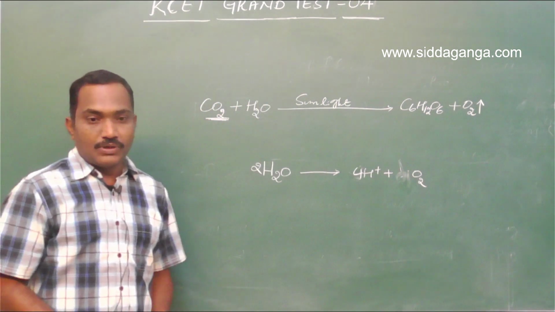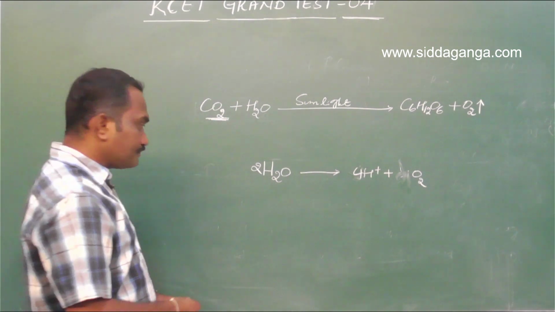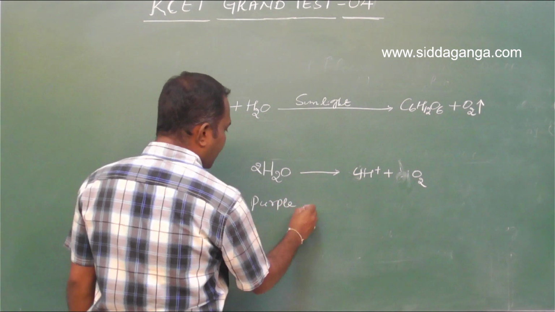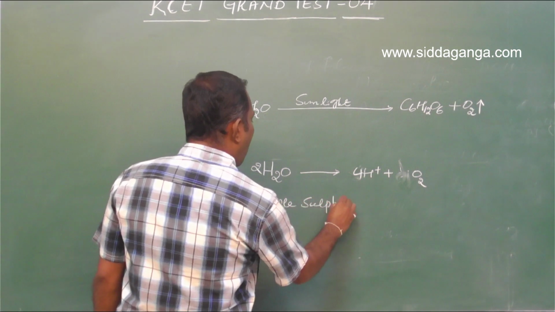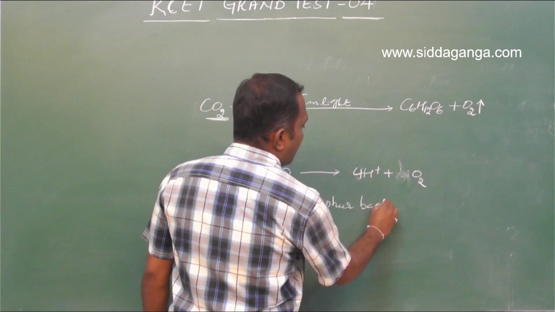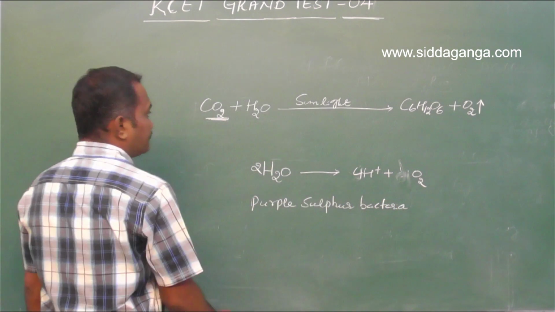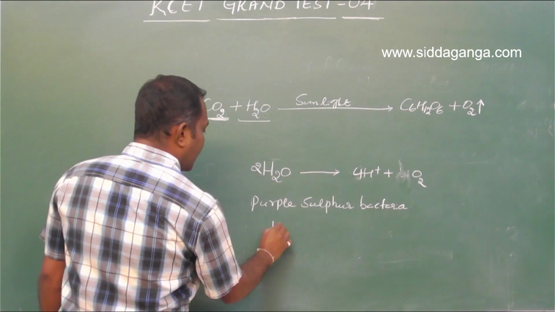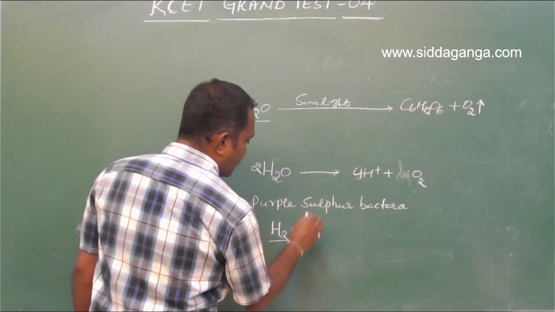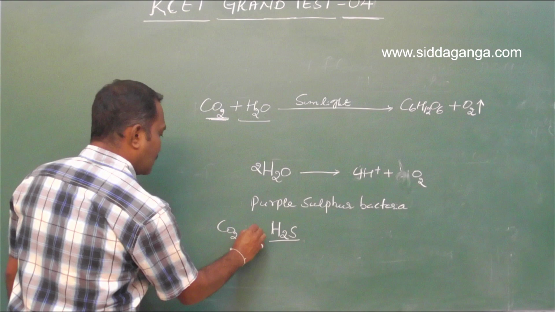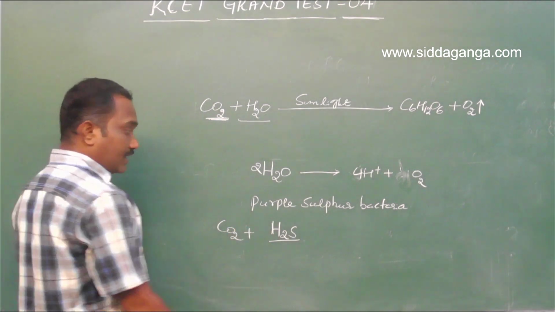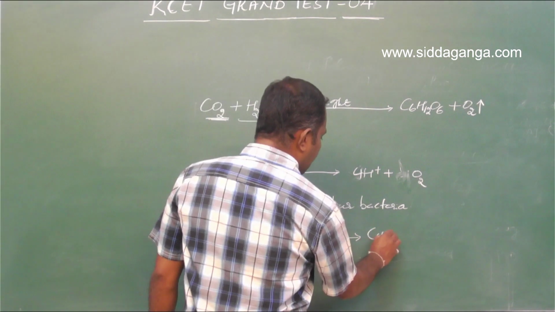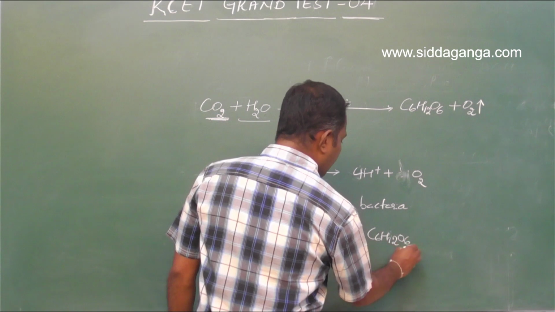And how is this proved? This was proved by using the purple sulfur utilizing bacteria, wherein instead of water as a hydrogen source, hydrogen sulfide was used. So in this experiment, CO2 was provided, H2S was provided, and in the byproduct, of course, C6H12O6 is produced,